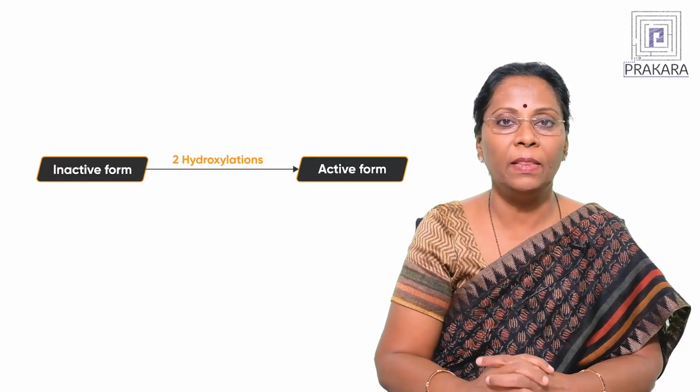The vitamin D obtained from sunlight, dietary sources and supplements is the inactive form of vitamin D. In order to become active and be available to the body for various functions, it needs to be converted into its active form, and this active form is obtained only after the inactive vitamin D undergoes two hydroxylations in the body.